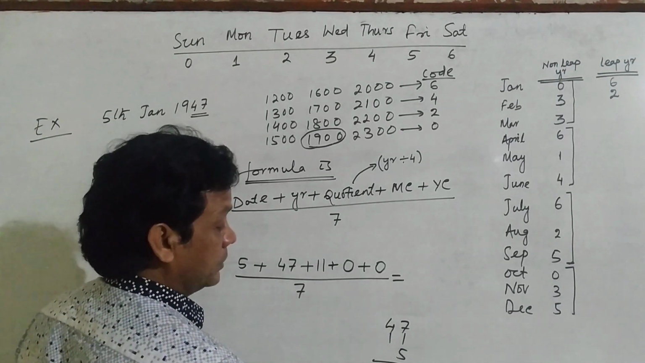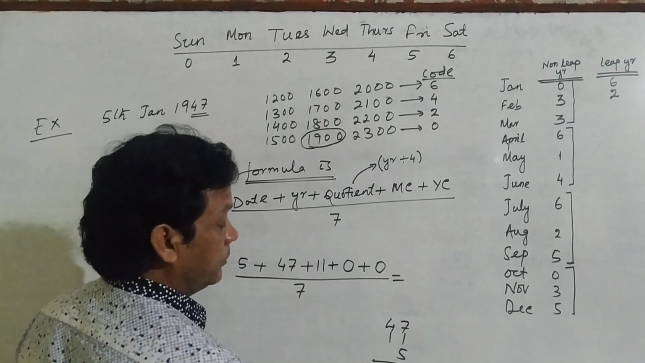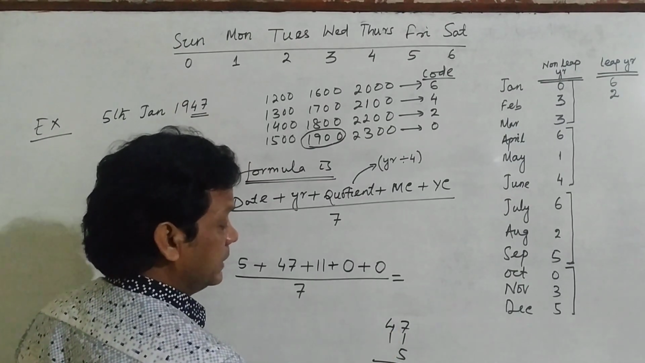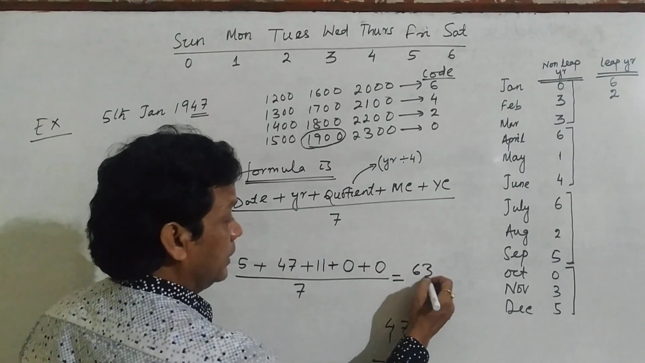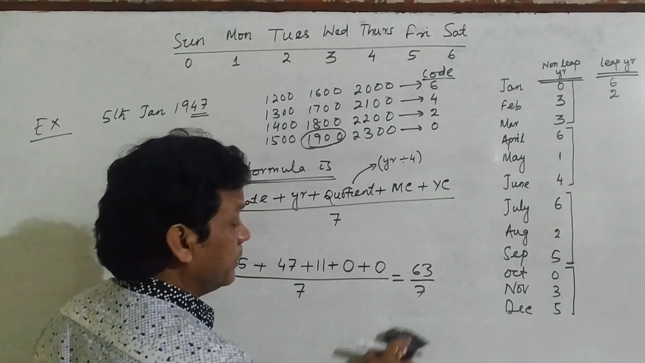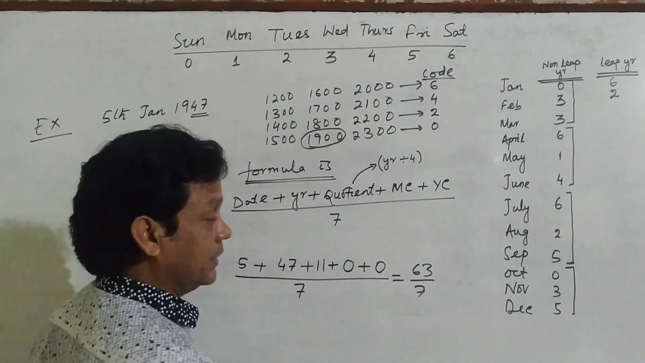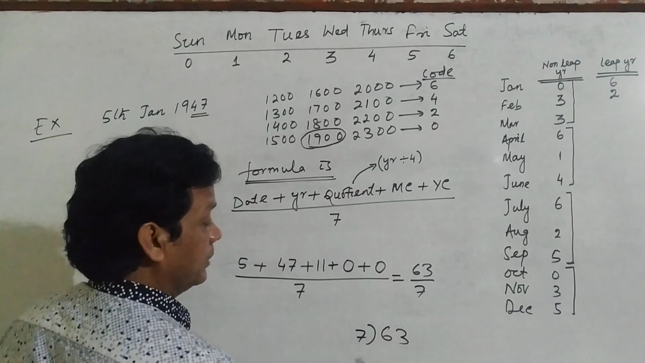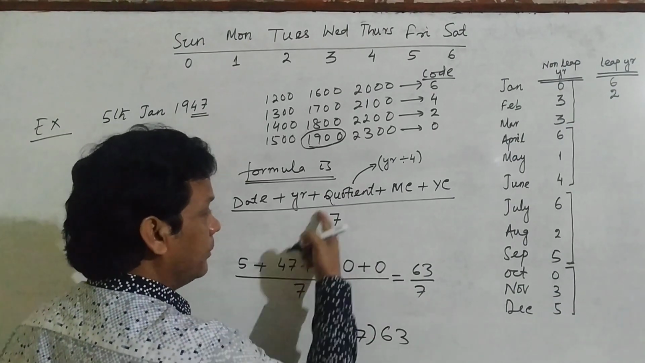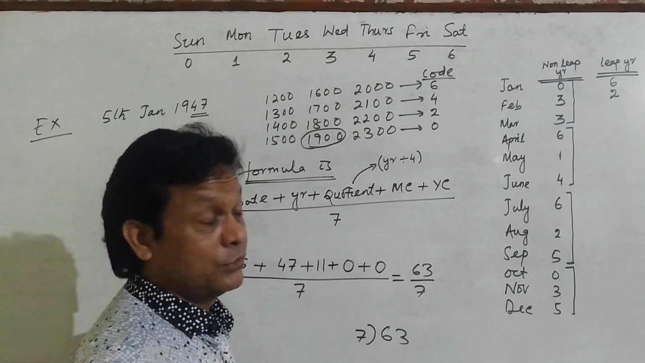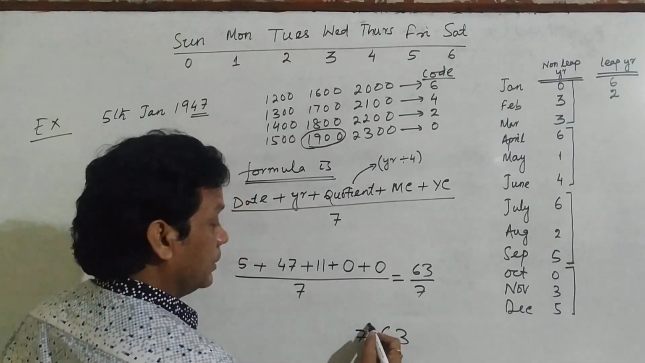7 plus 6. 7 plus 6 is 13. Then 4 plus 1 is 5. 5, 1, 6. Then 63 divided by 7. So when 63 is divided by 7, what is the answer? You should divide 63 by 7. And why are you dividing by 7? Because in a week there are 7 days. That's why you are dividing by 7.